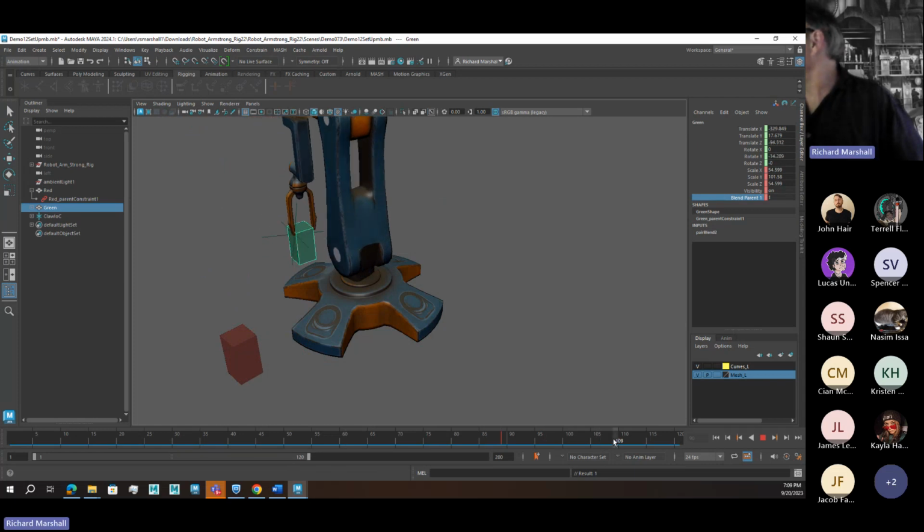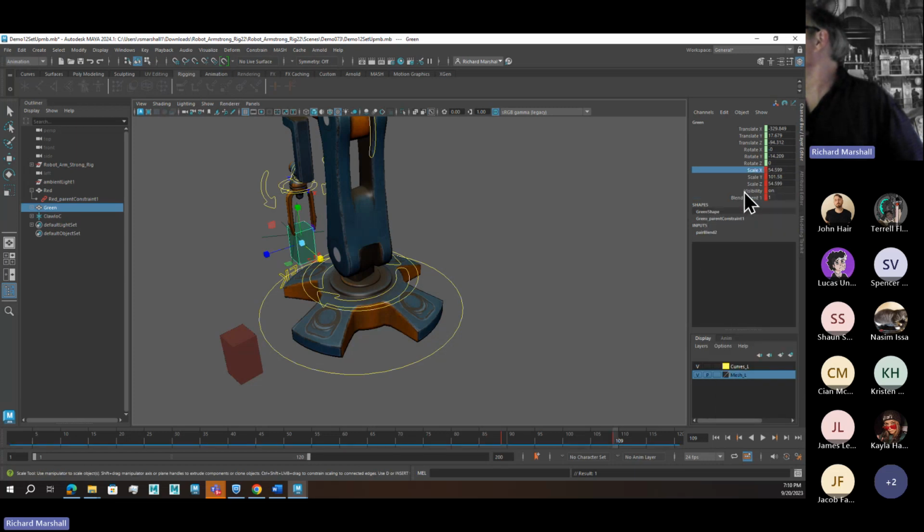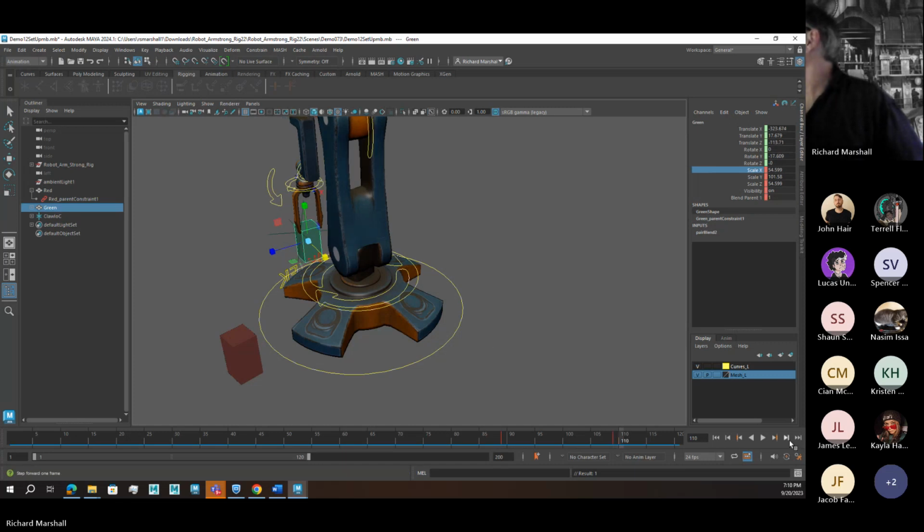Let's say at frame 109, he's going to drop this guy. This is the last position of him being constrained, so we'll right click and key all keyable. Then we can go on one frame and turn this guy off.